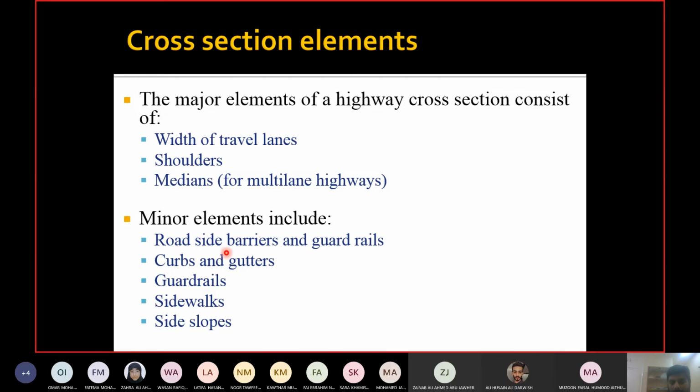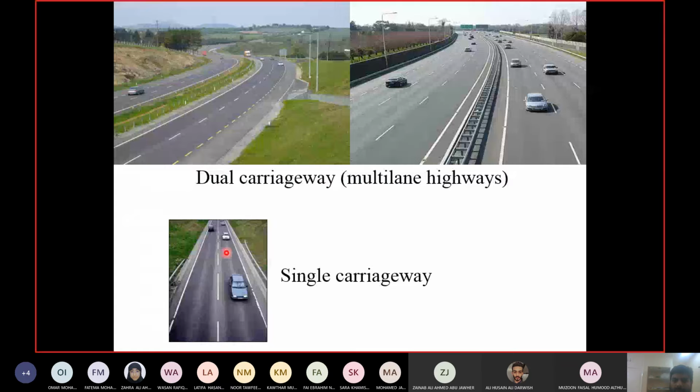So let us start the discussion about the cross section. Based upon cross section of the road, the highway can be divided into two types. There are two types of cross sections of the road: dual carriageway, which you can see in the top two images, and single carriageway, which you can see at the bottom. Okay, so there are two types of cross sections: dual carriageway and single carriageway.